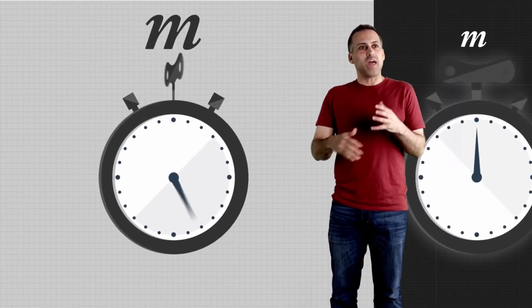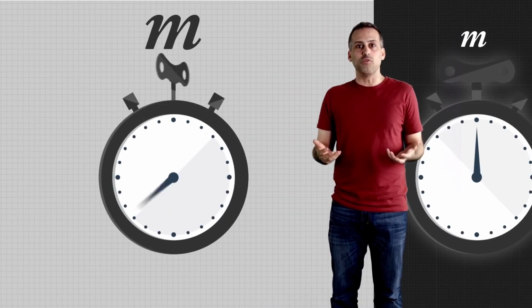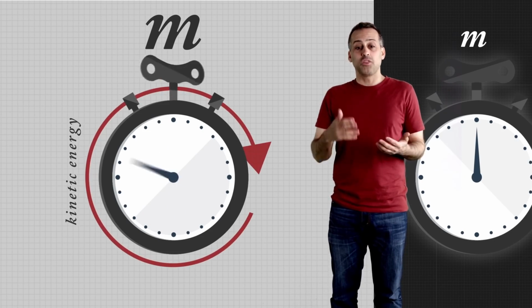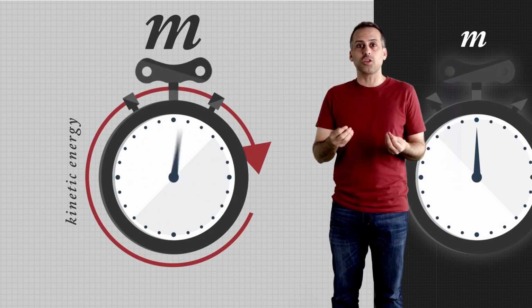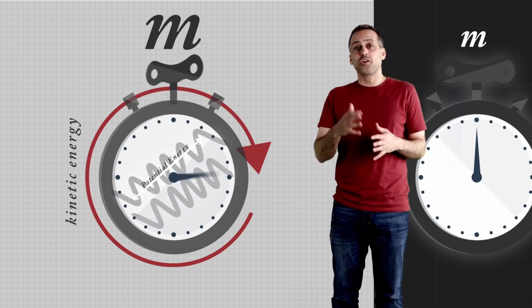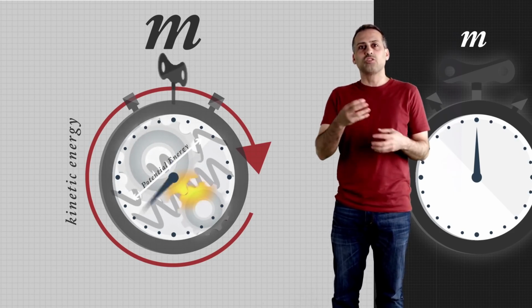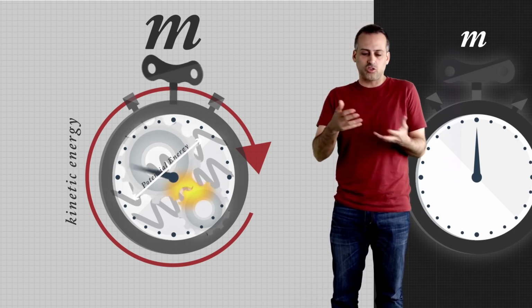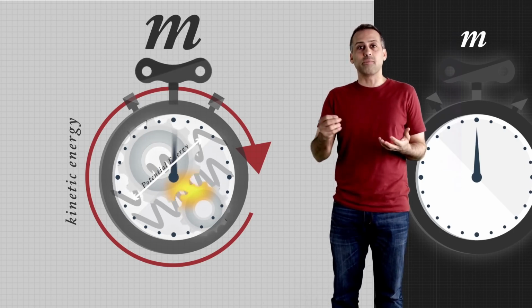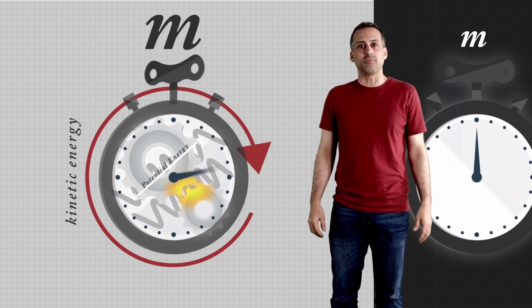Why? Well, the hands and gears in the running watch are moving, so they have some kinetic energy. There are also wound-up springs in the running watch that have potential energy. And there's a little bit of friction between the moving parts of that watch that heats them up ever so slightly so that its atoms start jiggling a little bit. That's thermal energy, or equivalently, randomized kinetic energy on a more microscopic level.